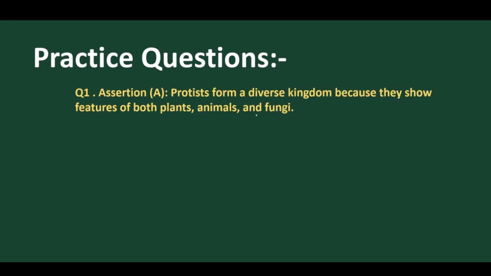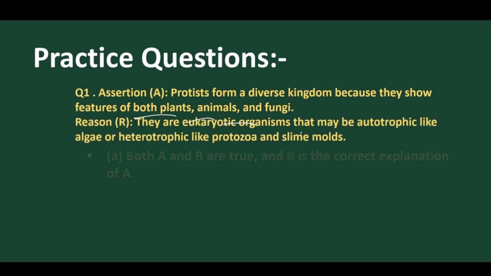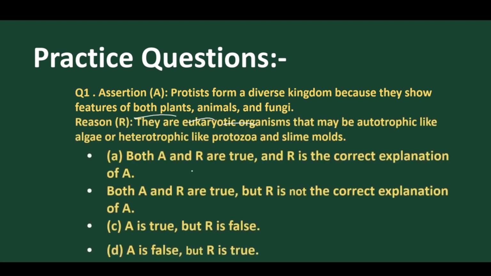Suppose the assertion says that Protista forms a diversified kingdom. Yes, because they have all these characters. Why do they form it? Due to these reasons. So when we go to the options, the best option is this: both A and R are true, and R is the correct explanation of A.